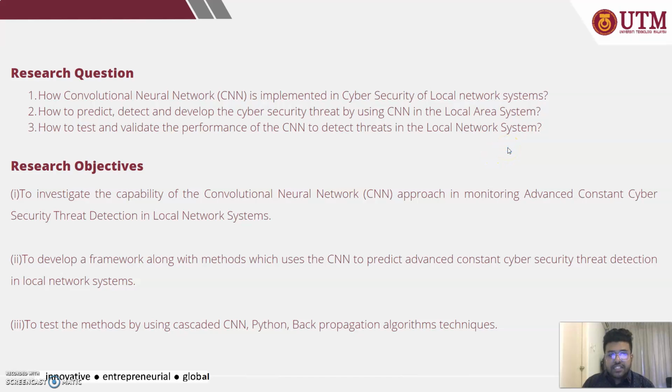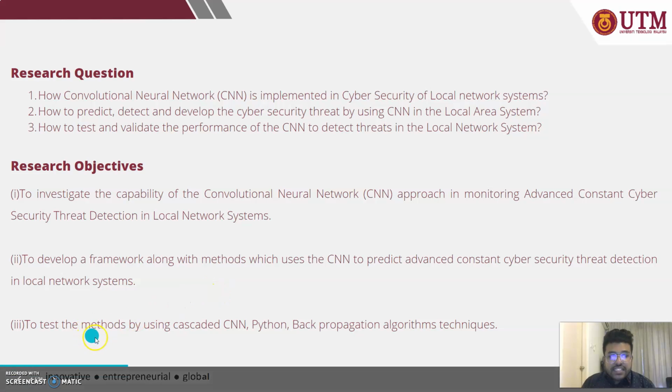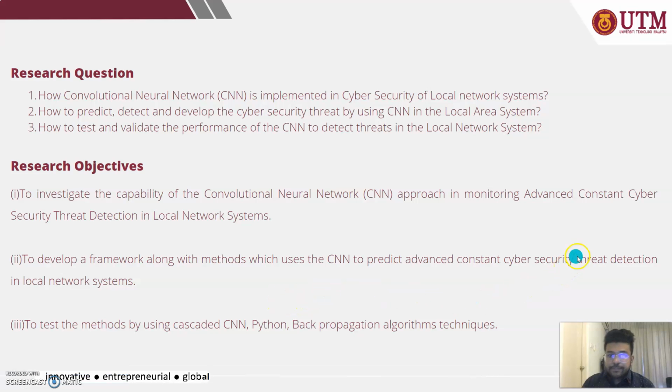My research objectives were to investigate the capability of the CNN approach in monitoring advanced persistent cybersecurity threat detection in local network systems, to develop a framework along with methods which use the CNN to predict advanced persistent cybersecurity threat detection in local network systems, and to test the methods by using cascaded CNN Python backpropagation algorithm techniques.